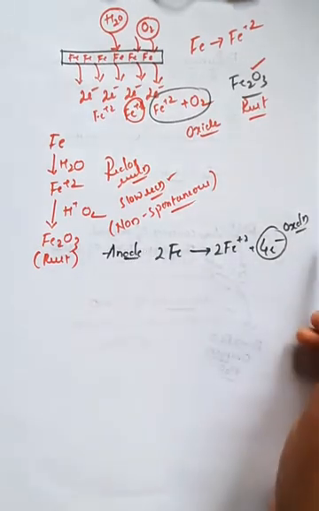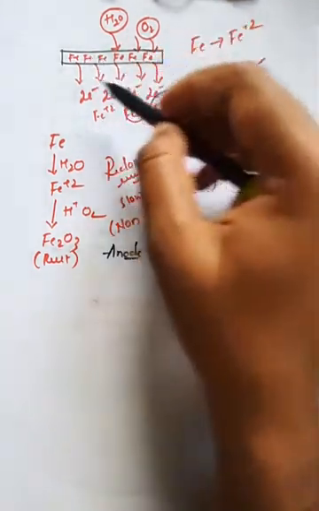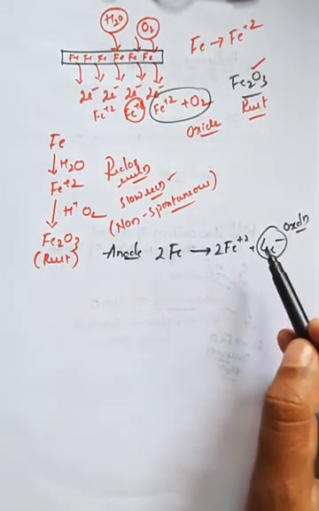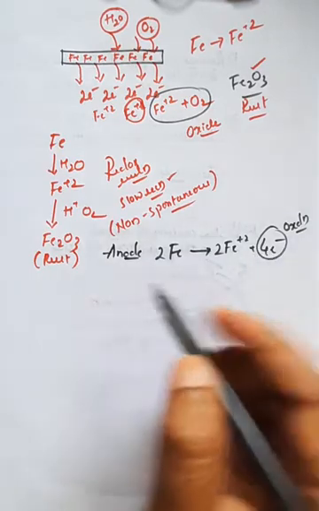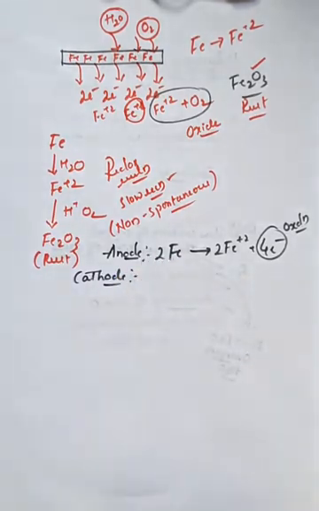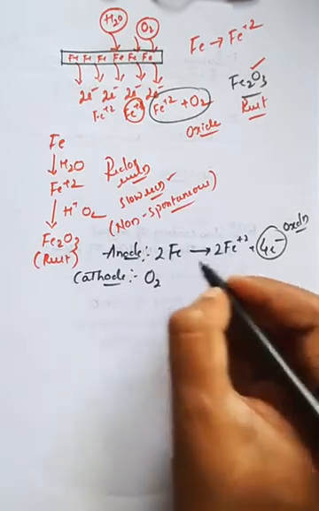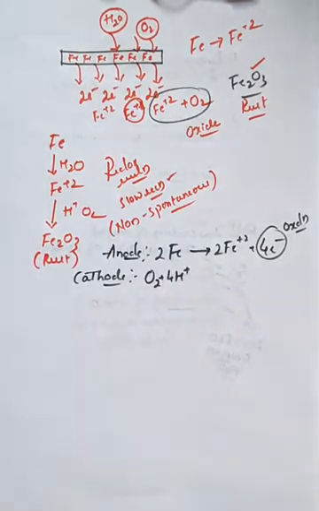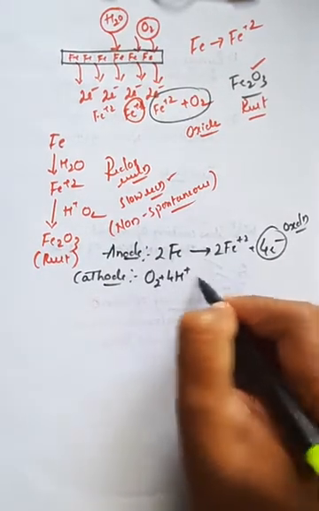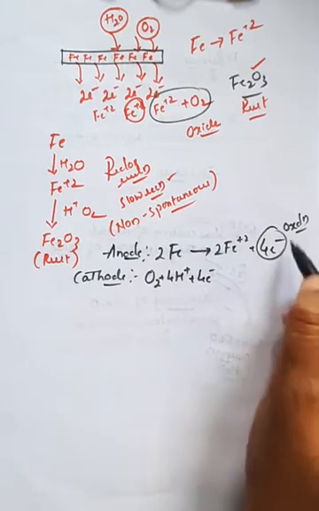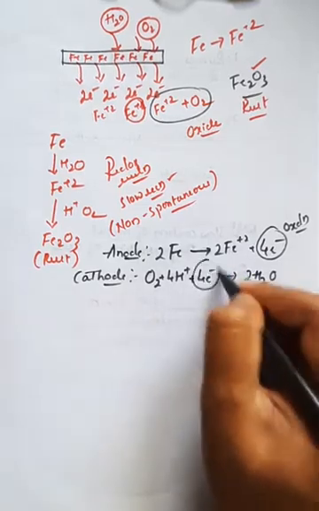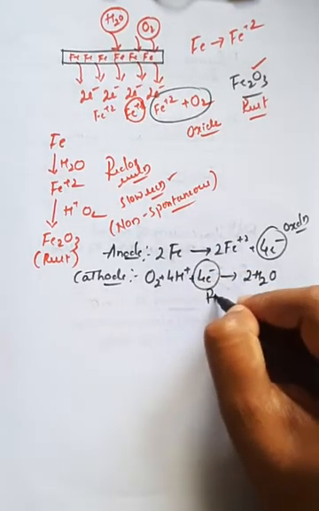At the anode oxidation takes place because Fe in the iron rod behaves as an anode. Whenever there is a removal of electrons from Fe, it converts into Fe+2, and the process is called oxidation. In case of the cathode, the oxygen present in the atmosphere acts as the cathode. So oxygen reacts with 4 moles of H+ ions present in the water molecule, and by the addition of 4 electrons given by the iron, it is converted into 2H2O. Due to the addition of 4 electrons, this process is called reduction.